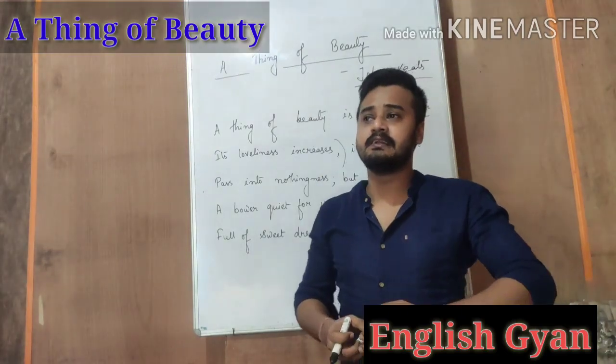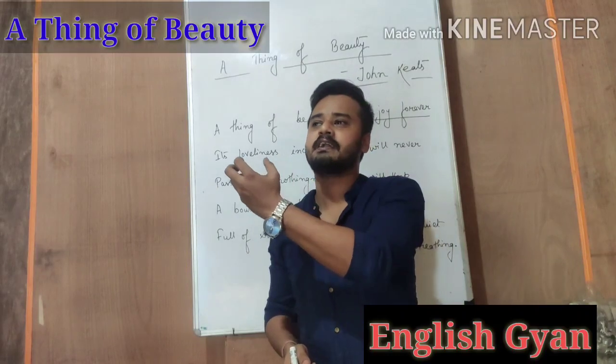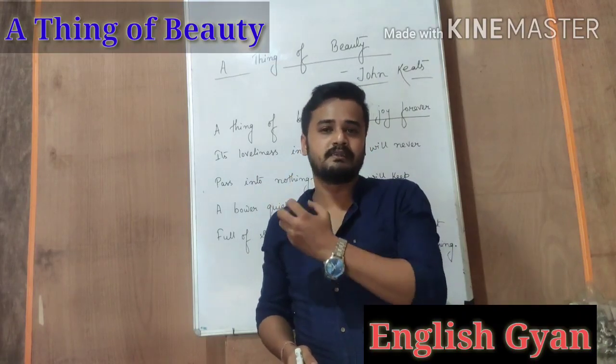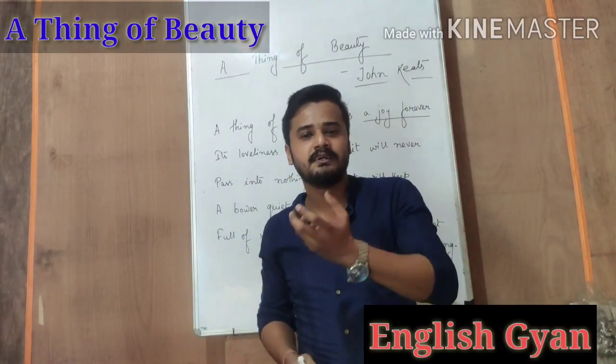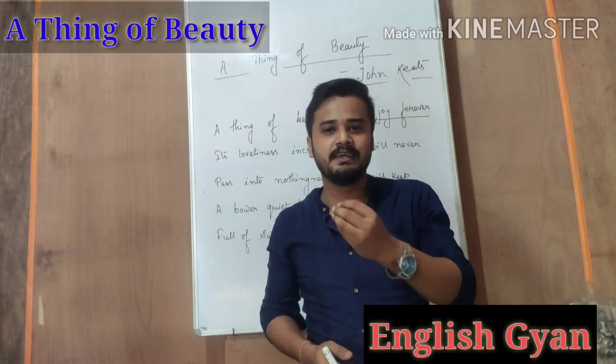Look, in this materialistic world, in our modern world, the things that we get pleasure from, the things which are beautiful according to us, are not very permanent. These are very temporary things.